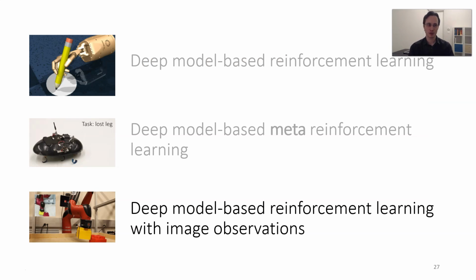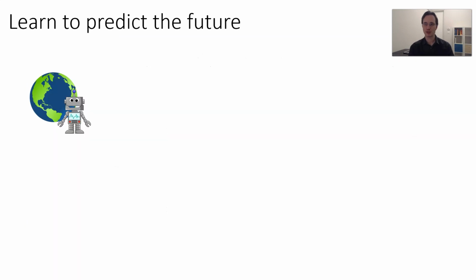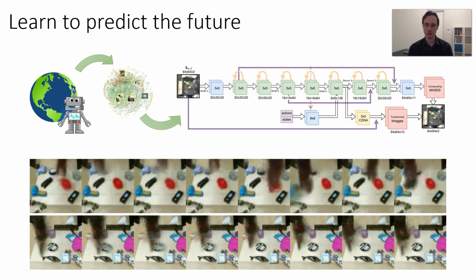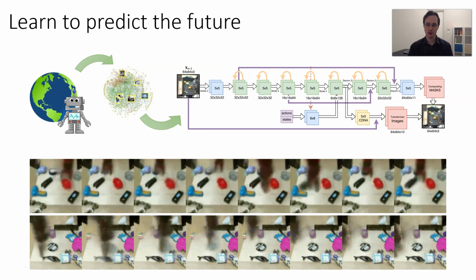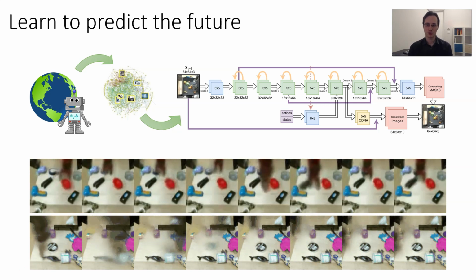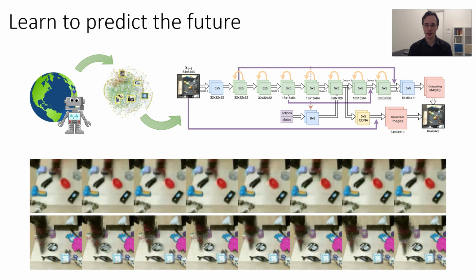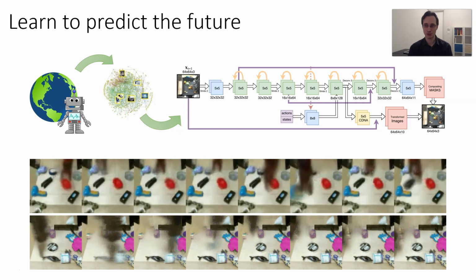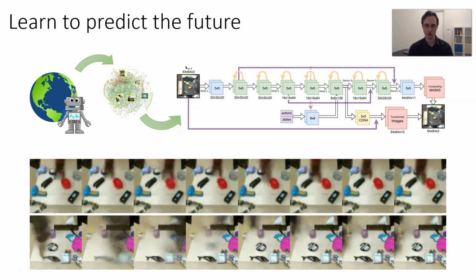So far, all the examples I showed you use low-dimensional state for model-based RL, but we can apply the same exact recipe to images. If you do model-based RL with images, you're learning to predict the future. Here are some examples of a robotic manipulation task. Each row starts from the same initial image, but each column corresponds to a different set of actions. And you can see that for different actions, this predictive model now predicts images that the robot might see if it does those actions, including manipulation of objects.